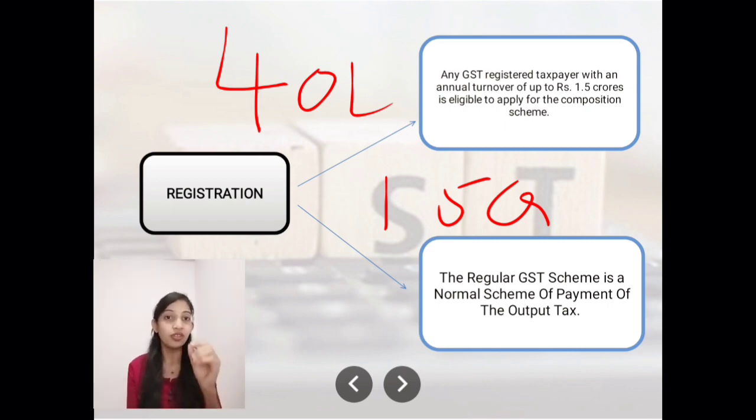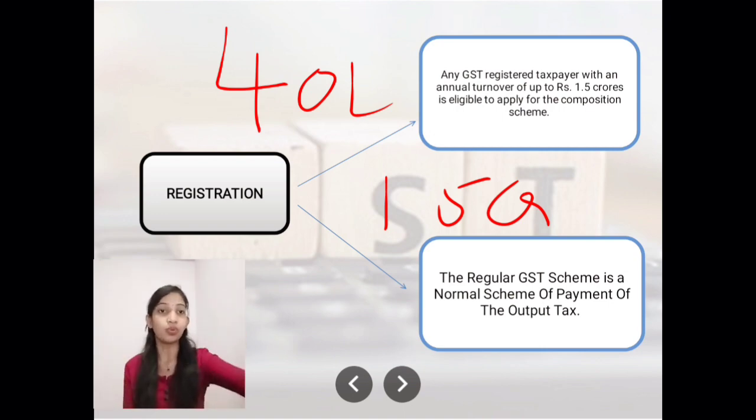One extra piece of information: this aggregate turnover limit is 75 lakh only for special category states like Arunachal Pradesh, Mizoram, Manipur. For them it is 75 lakh, but for the other states it's 1.5 crore.